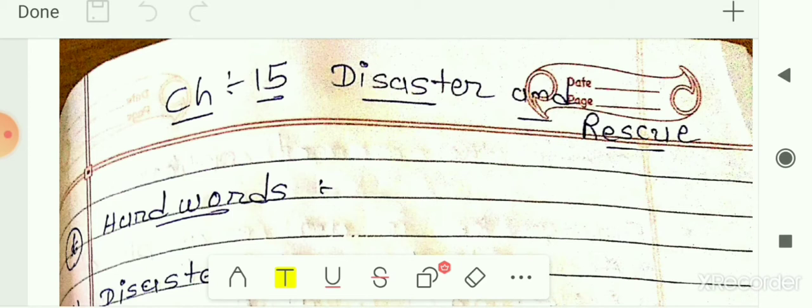We had also seen some stories, and from those stories we had seen that if we are aware and alert all the time, then we can avoid some of the losses from disasters and accidents. So that we had seen in the part on rescue. The meaning of rescue also we had seen, that is to save ourselves from the disaster.